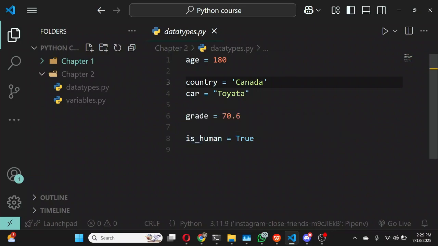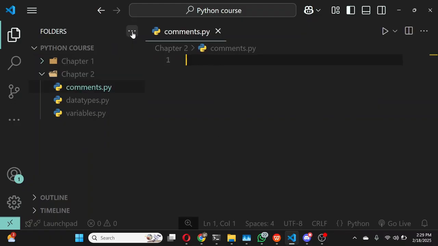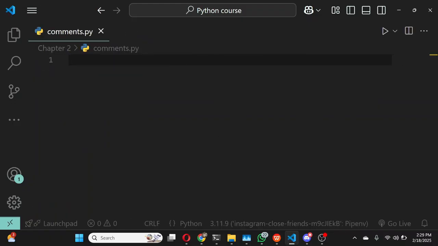In this section of the course, we are going to talk about something known as comments. So I want you to just create a new file in chapter 2 and call it comments.py. So let's talk about what comments are in Python. Comments are basically notes in our code which get ignored by the Python interpreter. So it helps for documentation purposes.